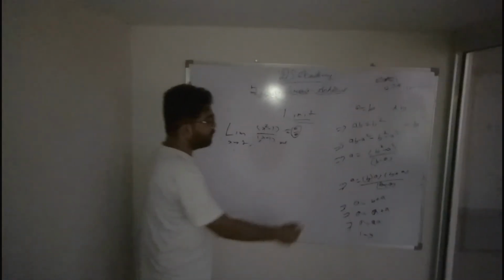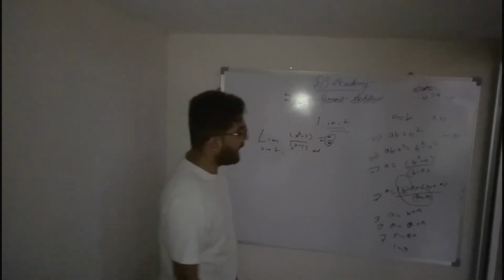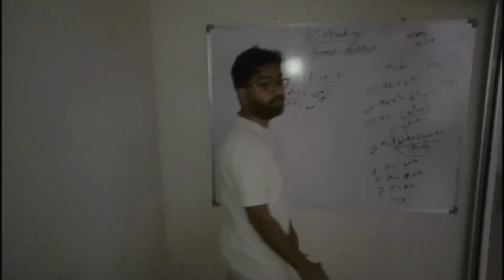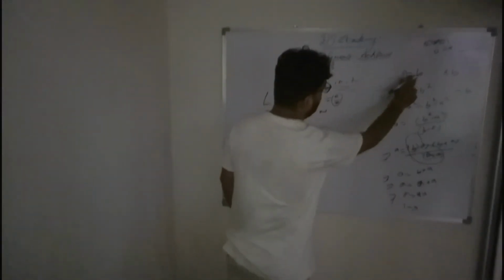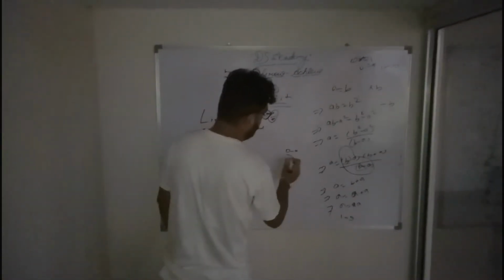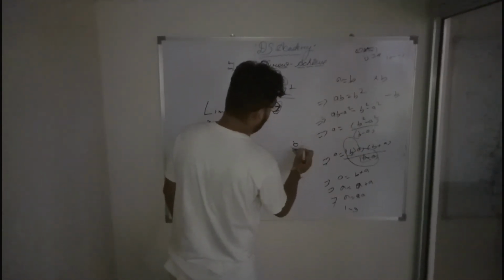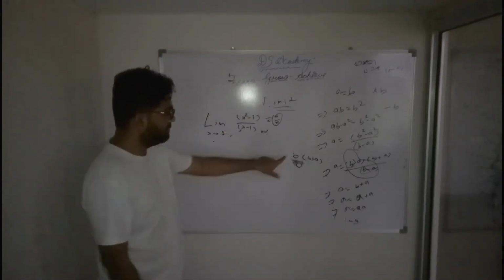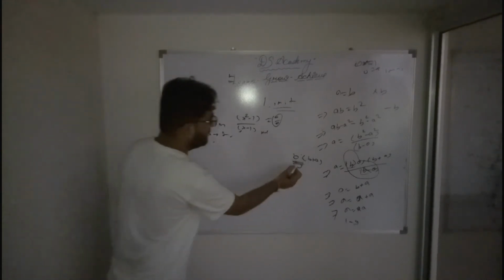Okay, I will tell you, because you may put the value directly. So let's solve it. The problem is here. I can't cancel b minus a upon b minus a. You know why? Because a and b are both equal, so b minus a equals 0. So it is going to form 0 into b plus a, 0 divided by 0, indeterminate form.